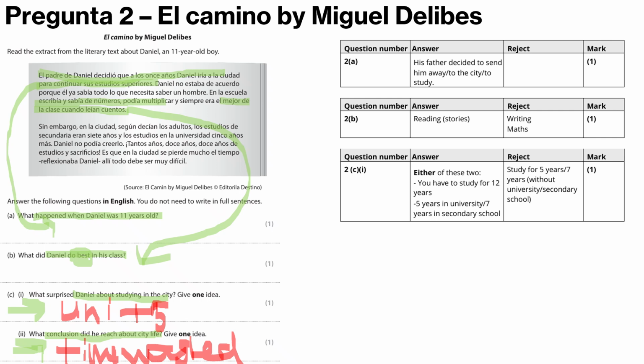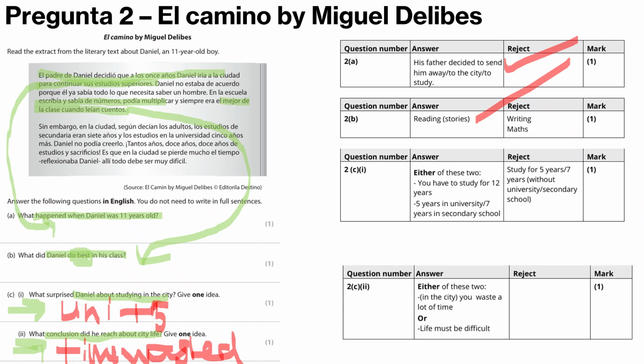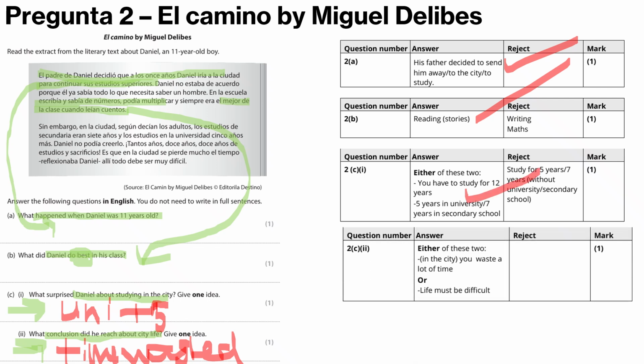So his father decided to send him away. So reading, so 5 years in there, so you have to study for 12 years, so yeah, we talked about that, you would get that in the exam. And then you waste a lot of time in the city. That's the one we got. So 4 out of 4.